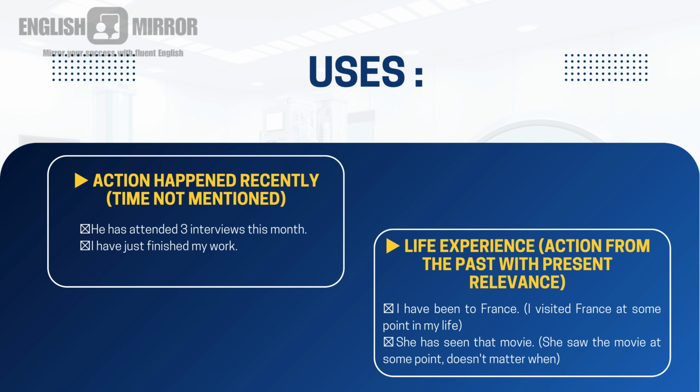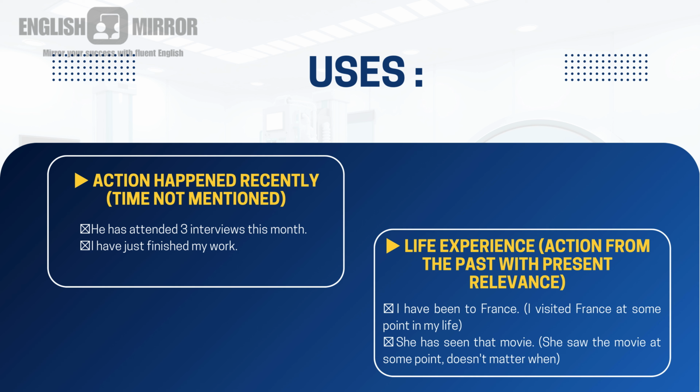Now let's see where we are using this kind of tense, that is, at what time we use present perfect tense. Here, the first instance is action happened recently, time not mentioned. That is an action that just happened or just finished, but the time is not properly mentioned. In such cases, we use present perfect tense. Okay, let's see some examples.